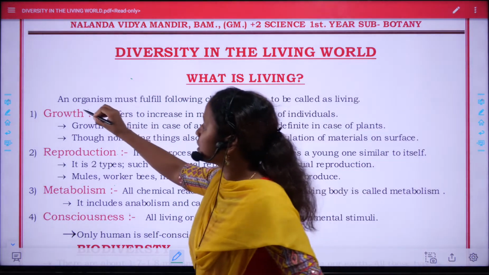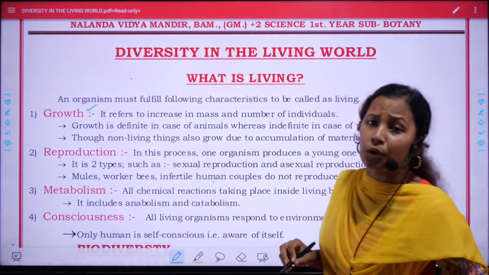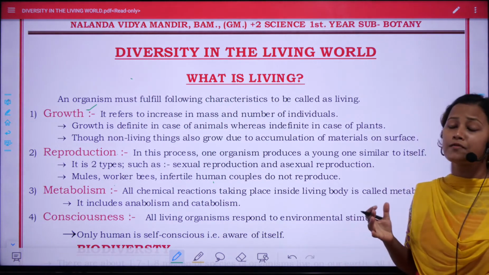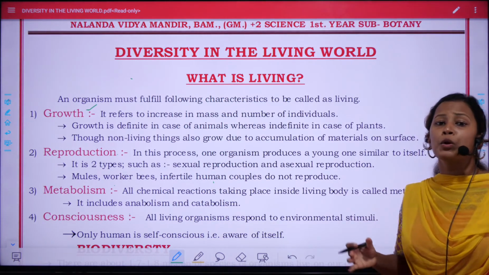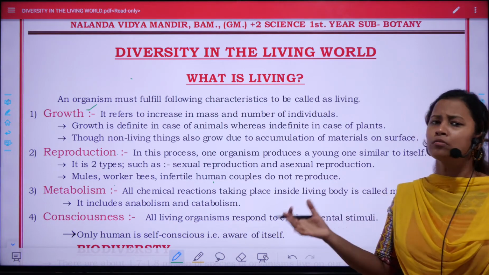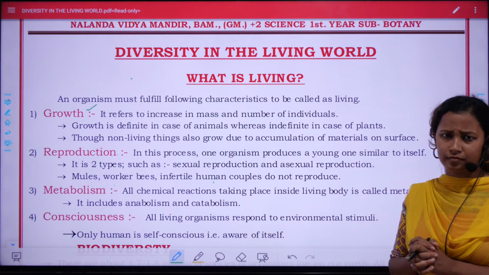First one is growth. Growth is the natural phenomenon occurring in all living organisms, in which one organism develops from a teeny cell to a complete organism.